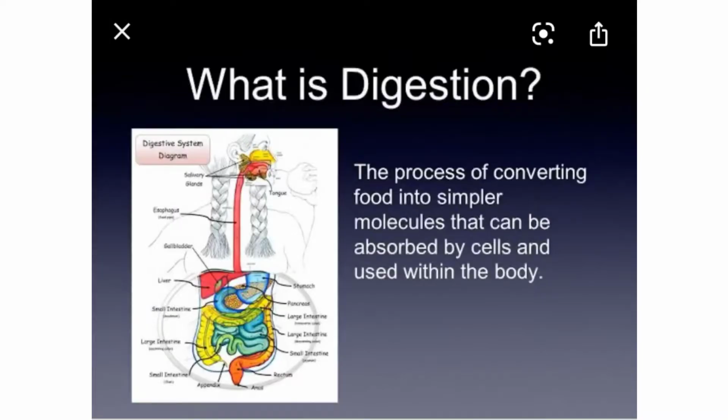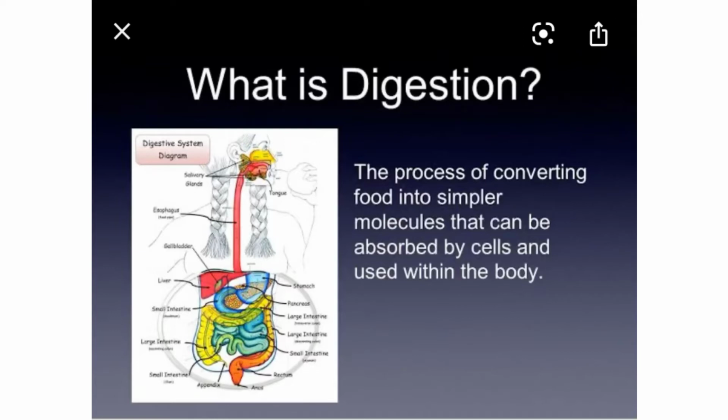So what is digestion? Digestion is the process of converting food into simple molecules so that they can be absorbed by the cells and used within the body. Now what is the need of converting this food into simpler molecules? We know that food that we eat is used for getting energy, and for that it has to be supplied to each and every part of the body, and this food reaches each and every part of the body through blood.